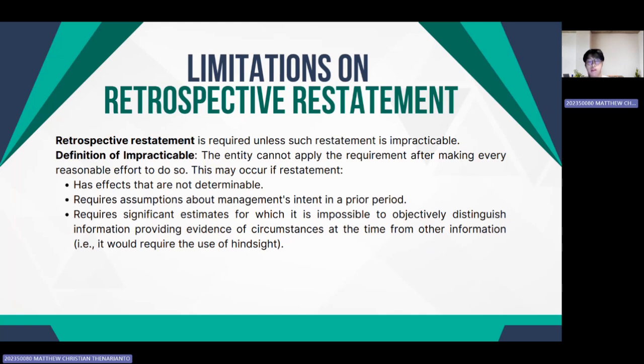And if determining the cumulative effect of the error on all prior periods is impracticable, the entity must restate the comparative information to correct the error prospectively from the earliest date practicable. And finally, paragraph 48 reiterates a crucial point, which is that the corrections of errors should be distinguished from changes in accounting estimates. And estimates by their nature are approximations that may need to be revised as additional information becomes known. And such revisions are not a correction of errors.